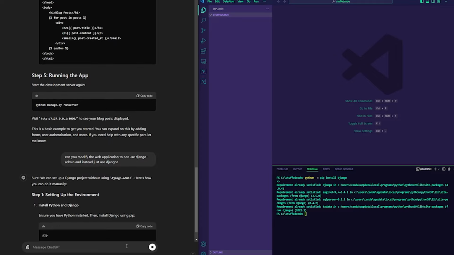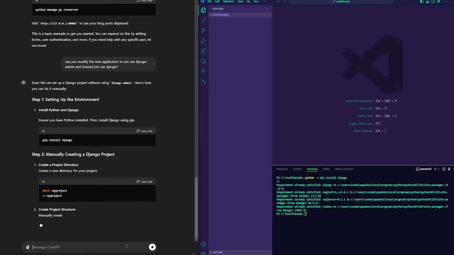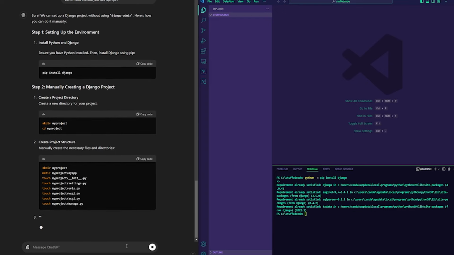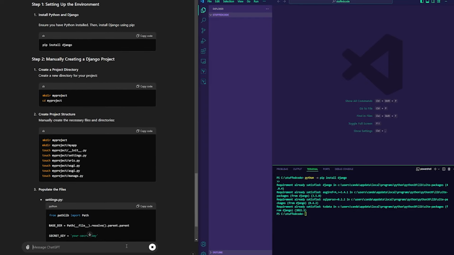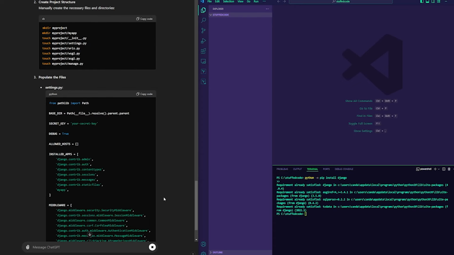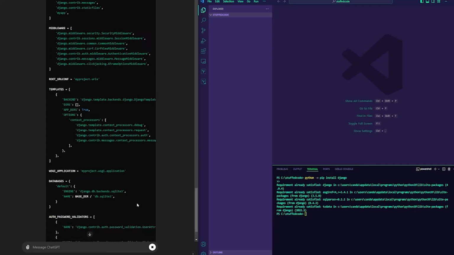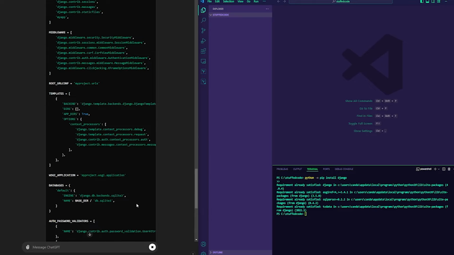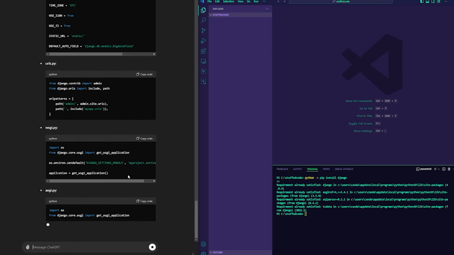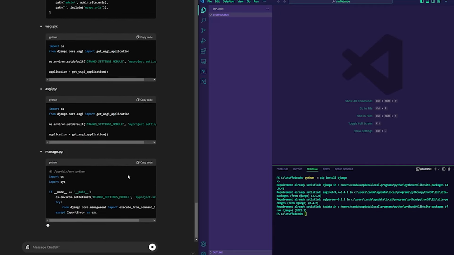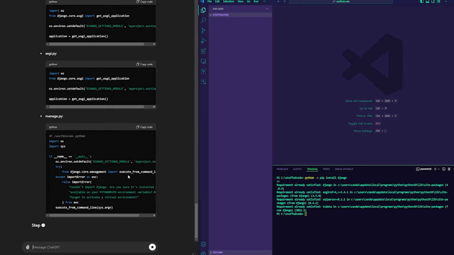So it's going to go through some of the processes, and there are going to be a couple hiccups here and there, and some of the stuff you don't actually have to do, but as you can see, these are some of the options that you can do. And one of the benefits to utilizing this is, if you already know the framework, if you already know the language itself, you're going to be able to see what some of the mistakes are, some of the things that you could improve on, and some of the things that could help you out.